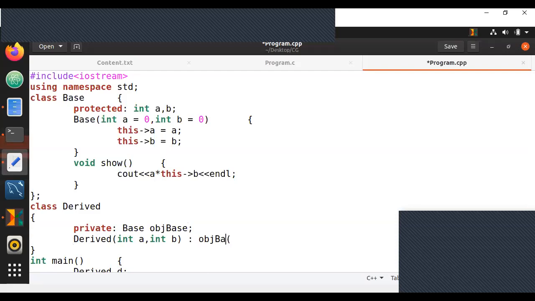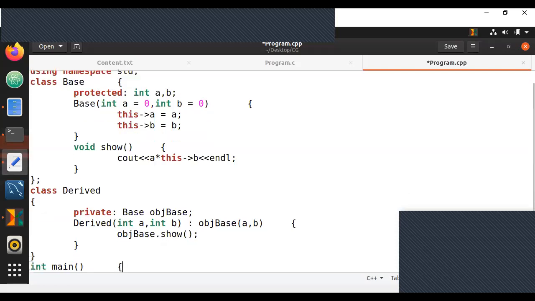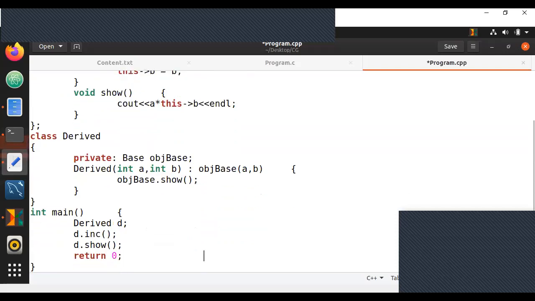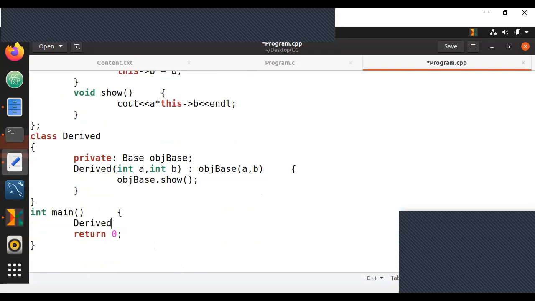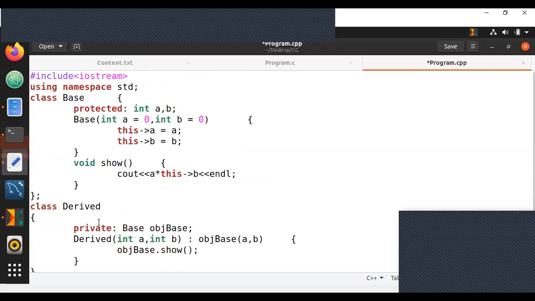Please know that, guys. So this is your entire code. I'm just going to create a derived object since I have a class and a constructor. I'm going to pass 10 and 20 to that constructor, and that's pretty much it. This is all that I'm going to do.